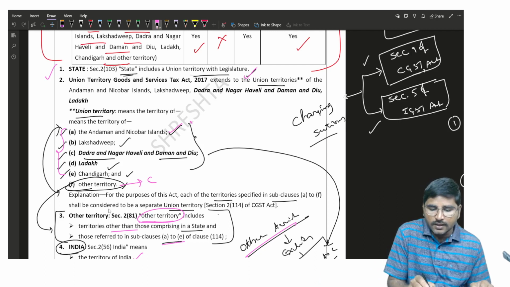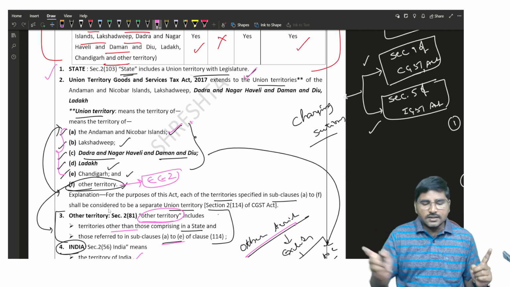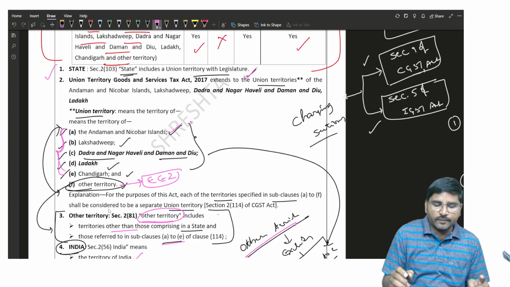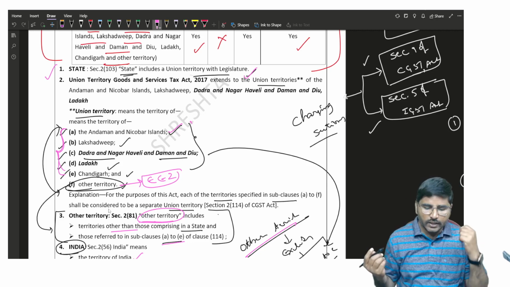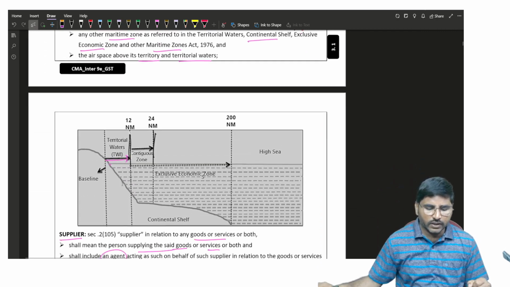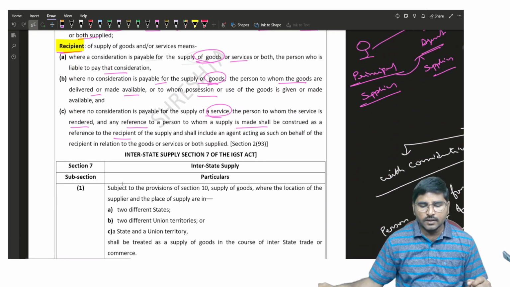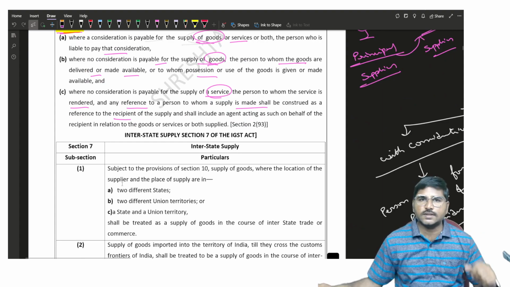Other than the states and these union territories, the other territory is the exclusive economic zone. And next we discuss the definition of India, supplier and recipient. Pause the video and go through once up to this part.